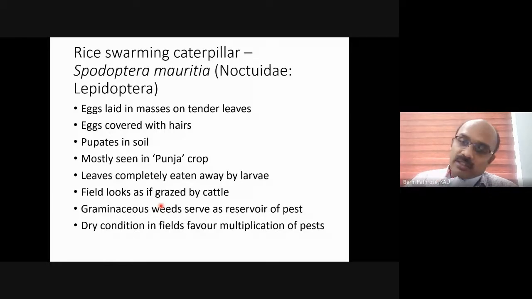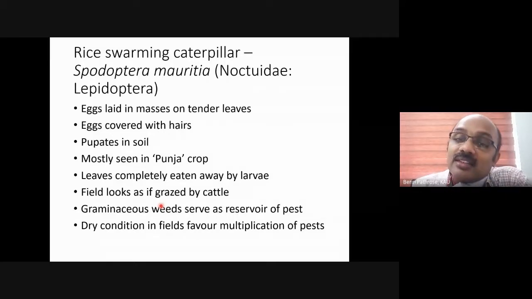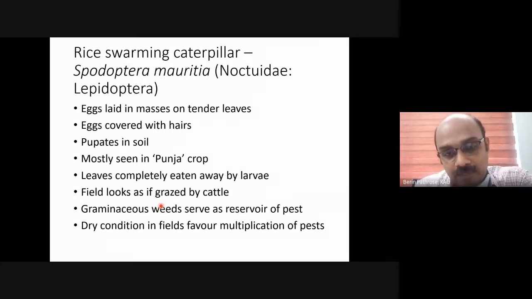The farmers might have sown the seeds, and slight rains must have been there, and the seedlings might have emerged. But the drought scenario may prolong for 2 to 3 weeks because of the delayed onset of monsoon. In that scenario, the field will remain dry, and that condition favors Spodoptera mauritia.